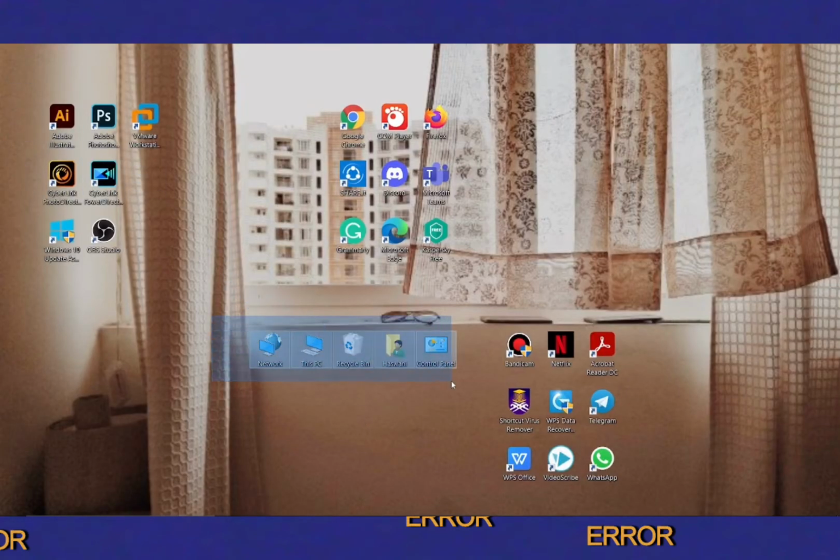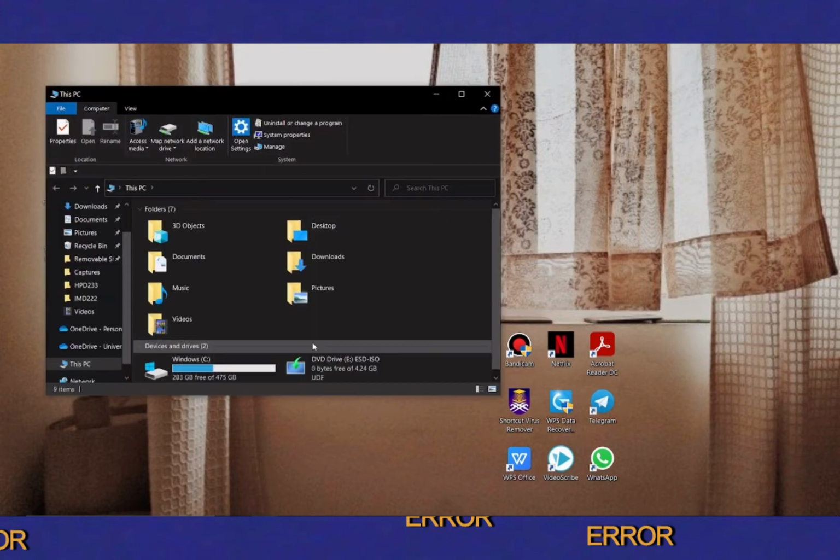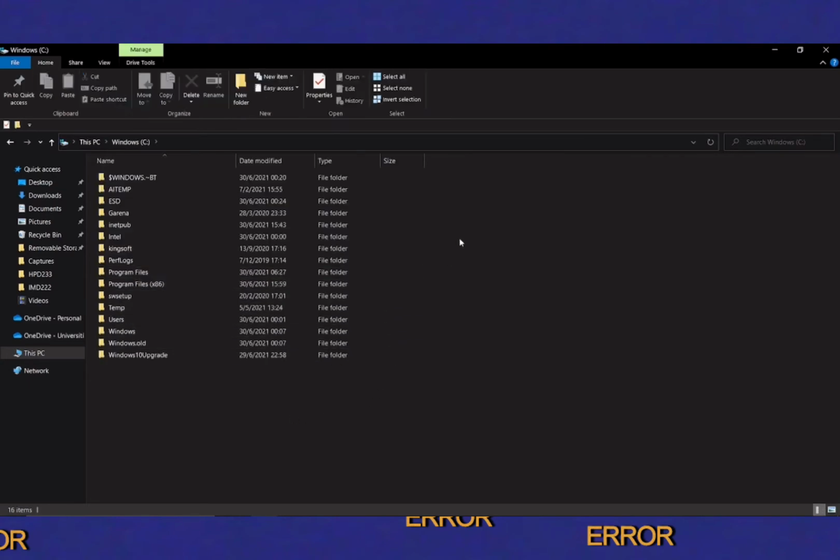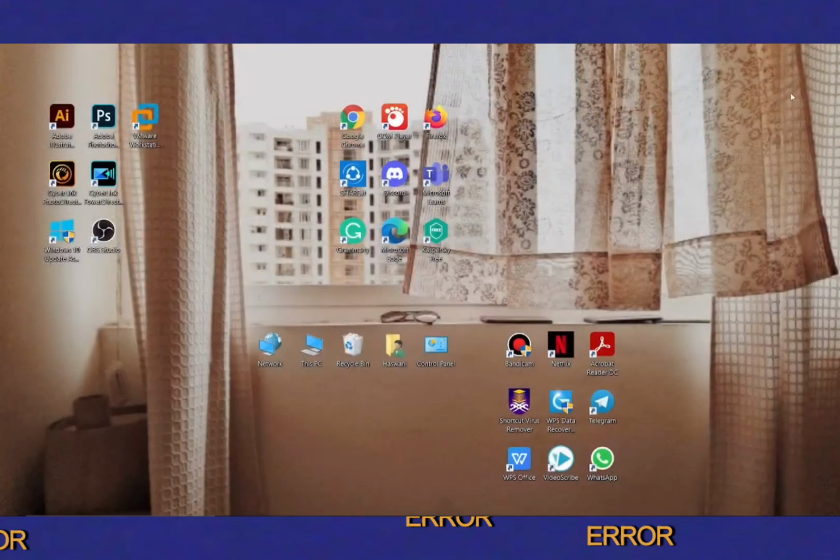Okay, these are the 5 main desktop icons. I'm going to explain to you one by one. Okay, the first icon is My PC or My Computer. Here you will get to know the major location of all your files is Windows C. And then you may double click it to see all the contents here. Okay, these are the file folders in my computer.